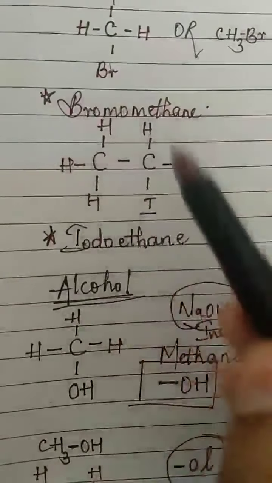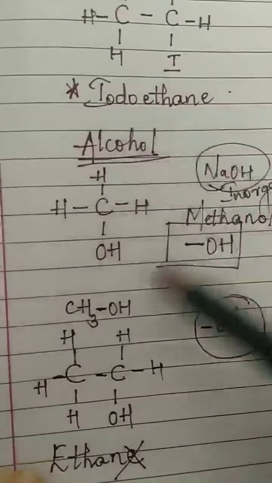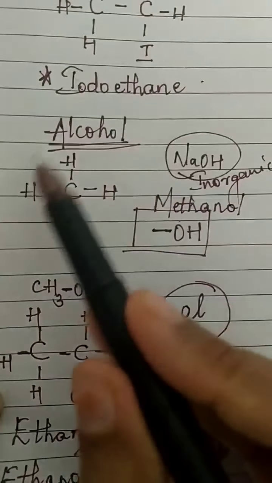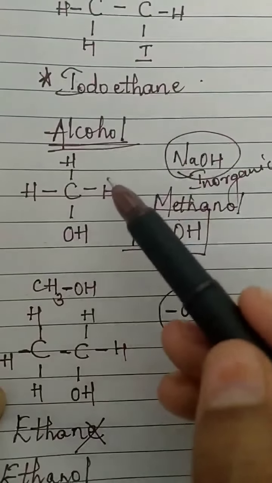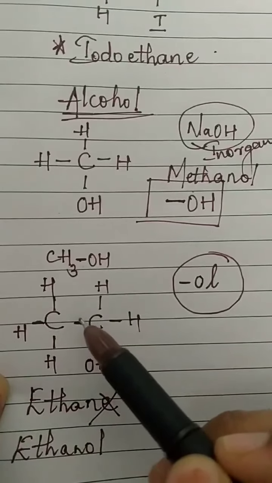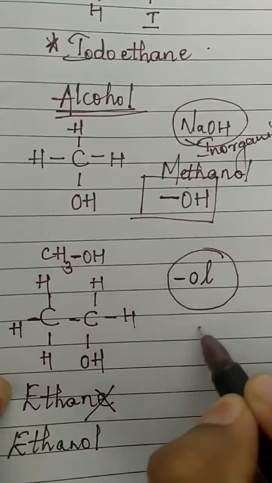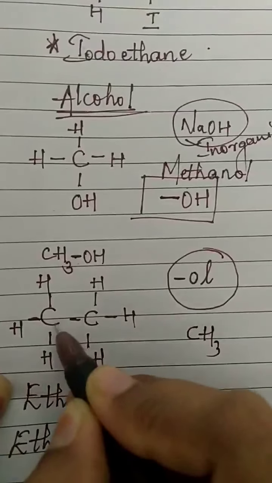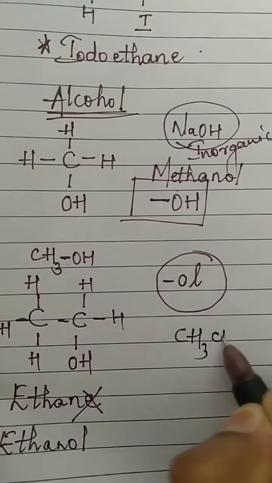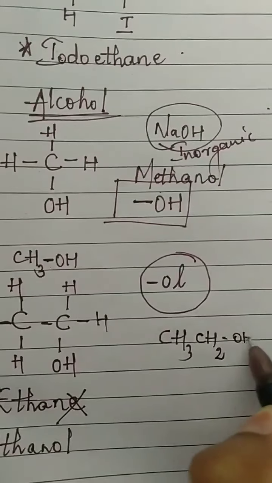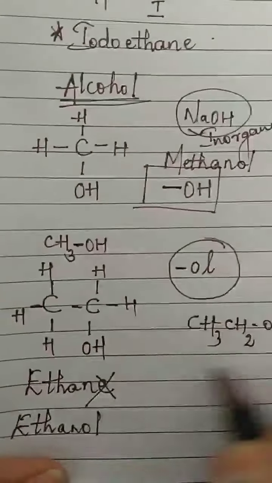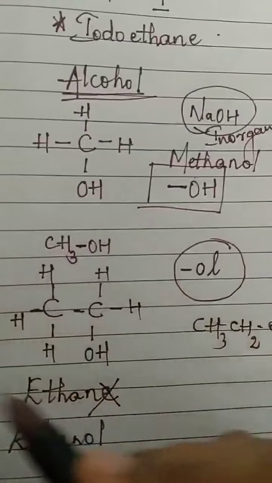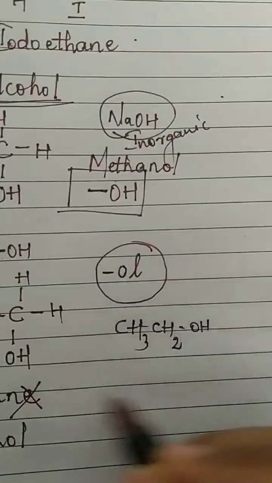Like I told you about methyl bromide, in the same way these alcohols are also named. Here I wrote methanol. This can also be called methyl alcohol. Okay? CH3 is methyl. If you have two carbons, how will I write the condensed formula? CH3, CH2, OH. Special functional group. CH3, CH2, OH. This is the condensed form, the short form. This is the structural form.